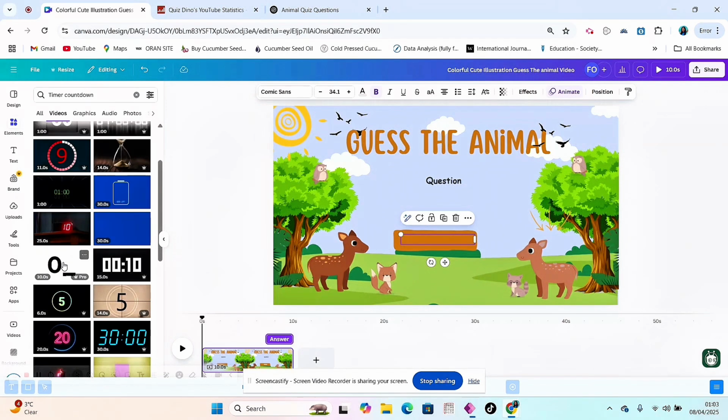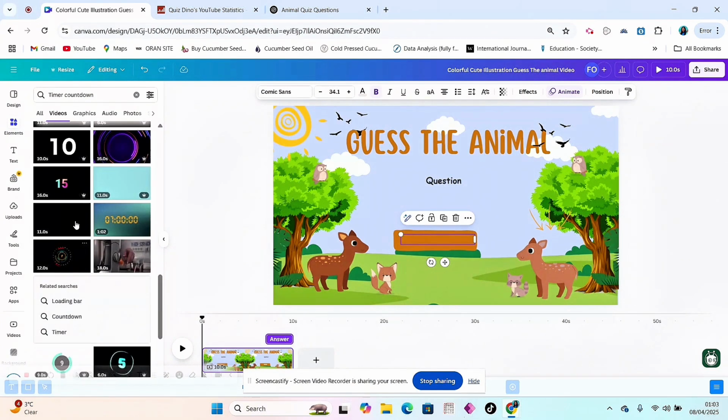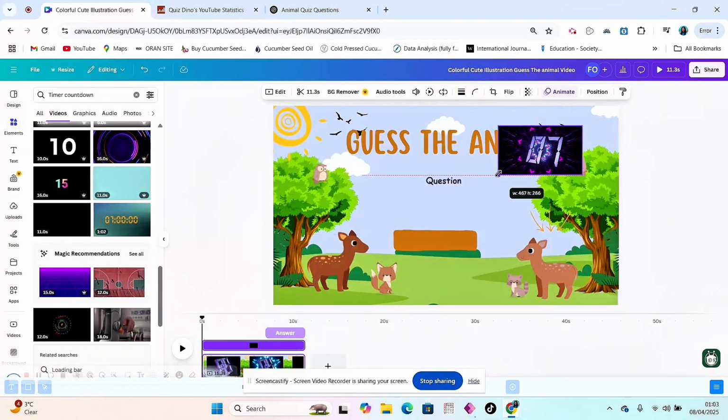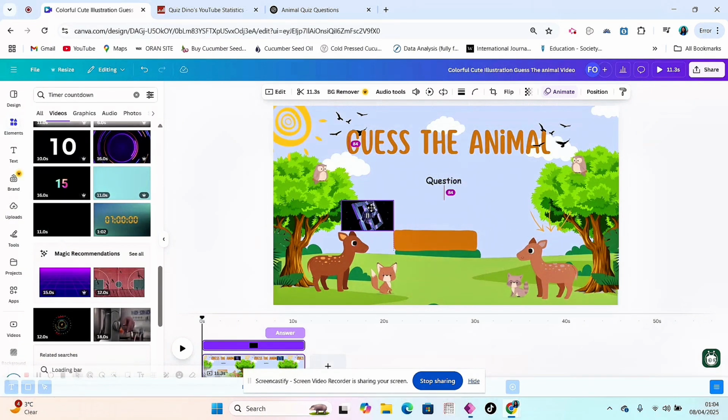So this is okay, good. This is a 10-second one. Okay, and this is 5 seconds. The question will show for 7 seconds. Let me see if we can have one for 7 seconds. But if we don't have it, we can still make do with this one and just reduce it and place it at a corner, maybe somewhere here.